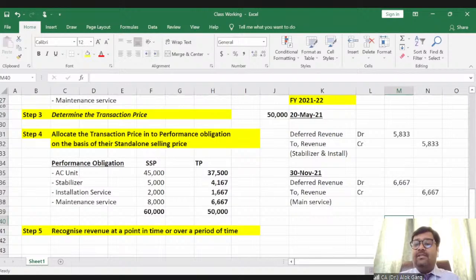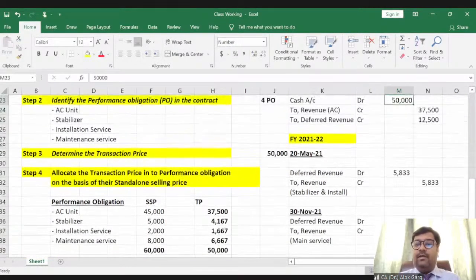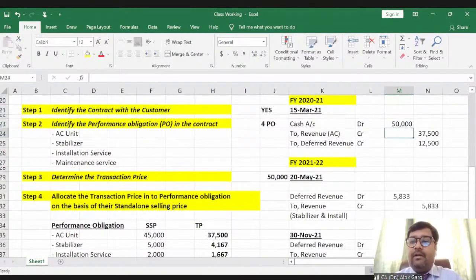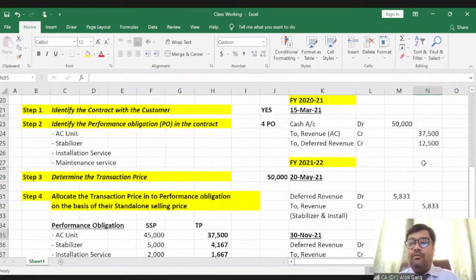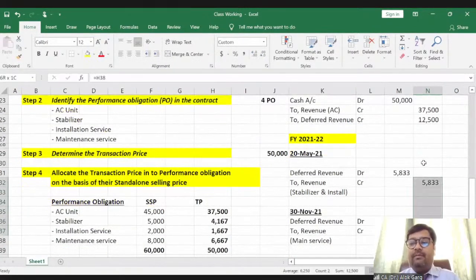So if you see the balance of deferred revenue, in 2021, 37,500 revenue has been recognized. In 21-22, 5,833 and 6,667 revenue has been recognized. So revenue is total 50,000. And what is the closing balance of deferred revenue? 12,500 minus 5,833 minus 6,667. It becomes 0, right?